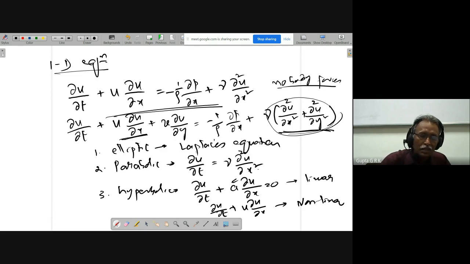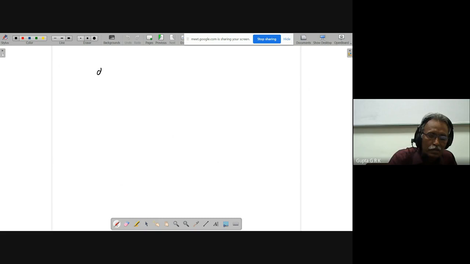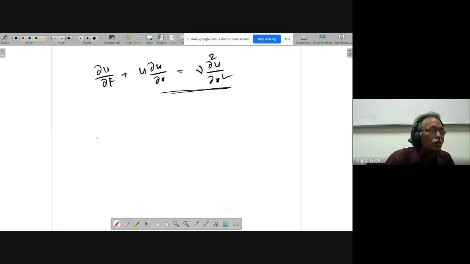Then we are going to take this particular equation again without ∂p/∂x. That is, ∂u/∂t plus u ∂u/∂x is equal to μ ∂²u/∂x². This we are going to discuss. Then we will take the whole thing.